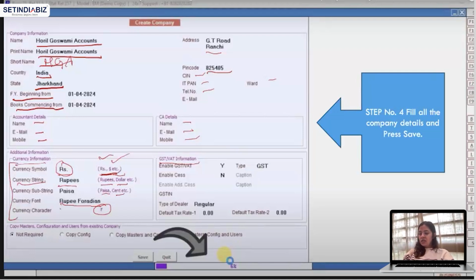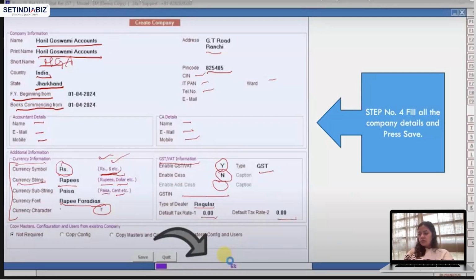Then we have enable GST or value added tax to yes. We can enable or disable. Type GST. So this is all on one screen. You can see everything is there on one basic screen. There are no multiple screens. Then we have enable cess. You can do it to yes. Enable additional cess, your option. GSTIN number to be specified. Type of dealer regular. Default tax rate this much and default tax rate to this much.